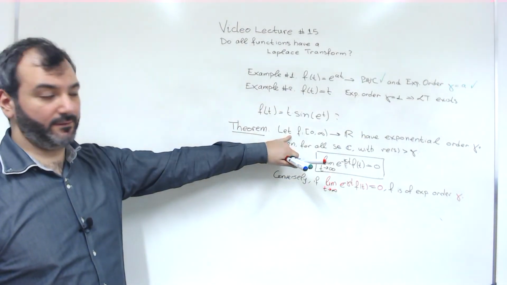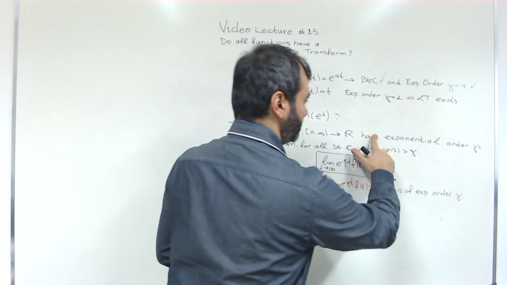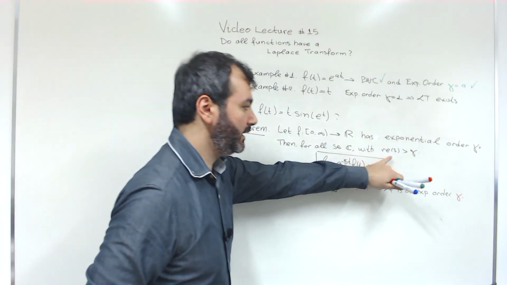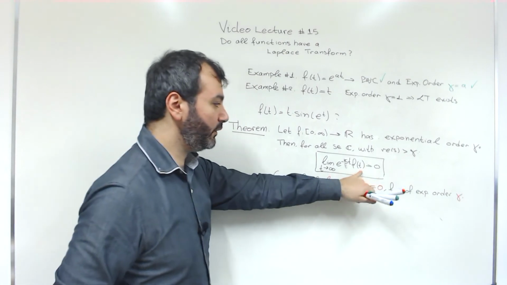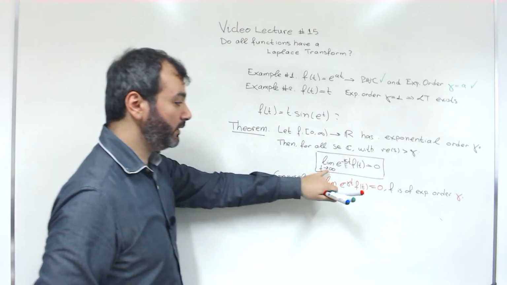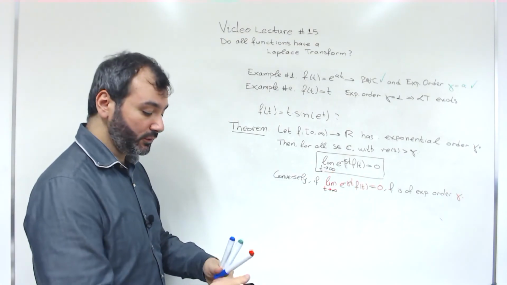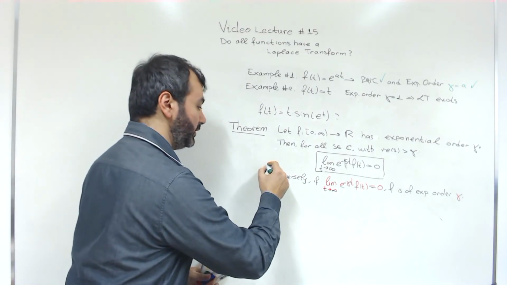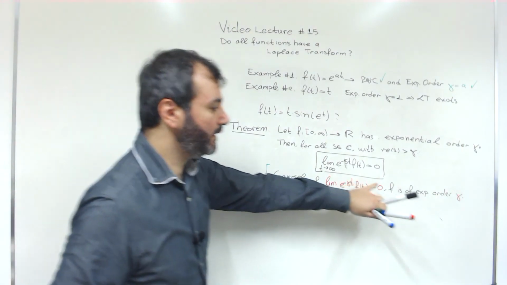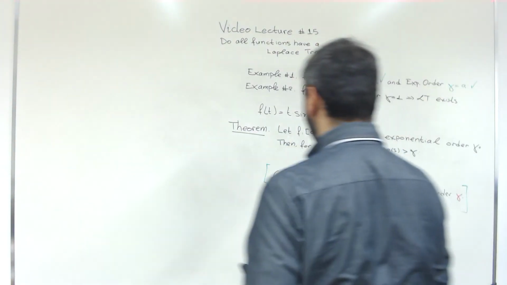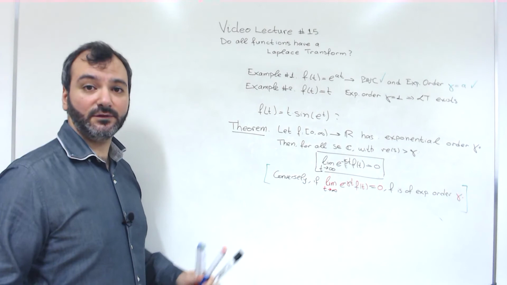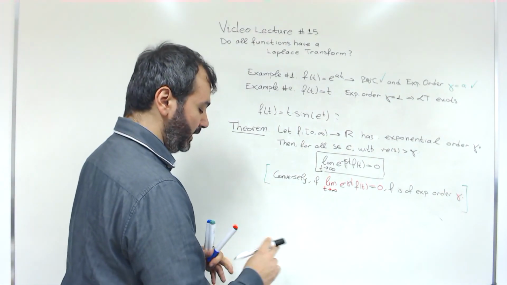So if function f has an exponential order gamma, then for all complex numbers s with a real part above gamma, the following holds. The limit of e to the minus st f of t goes to 0 as t goes to infinity. But most importantly, the converse of this result is very important and very useful. If the limit is 0 for some exponent gamma, then f is of exponential order gamma. And we can use that now to figure out whether any given function is of exponential order. This is very useful and very easy to use.